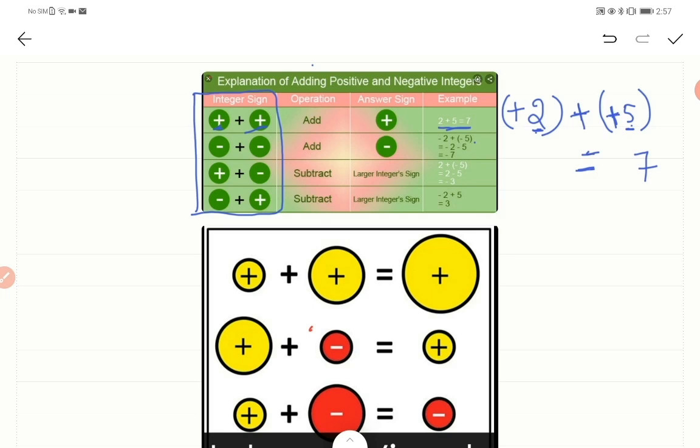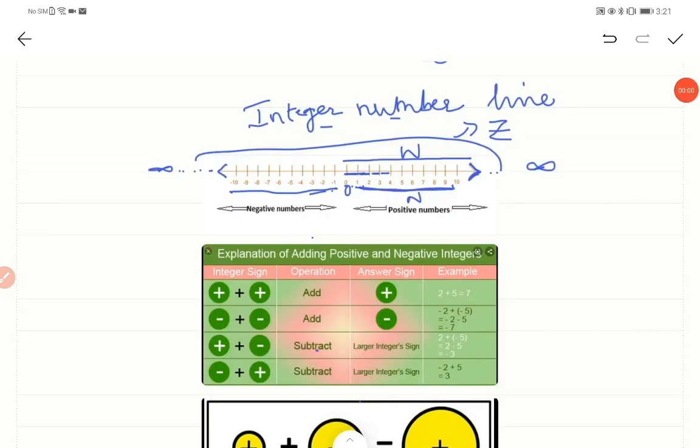For that you are going to give the sign of the biggest number between these two. So the biggest number's sign is what? 5. Okay. Now look at the rule when we have two negative integer numbers given. Whenever we have two negative integers, we do the add operation, and obviously the resultant number's sign will be negative, or you can take the largest integer's sign. It's one and the same.